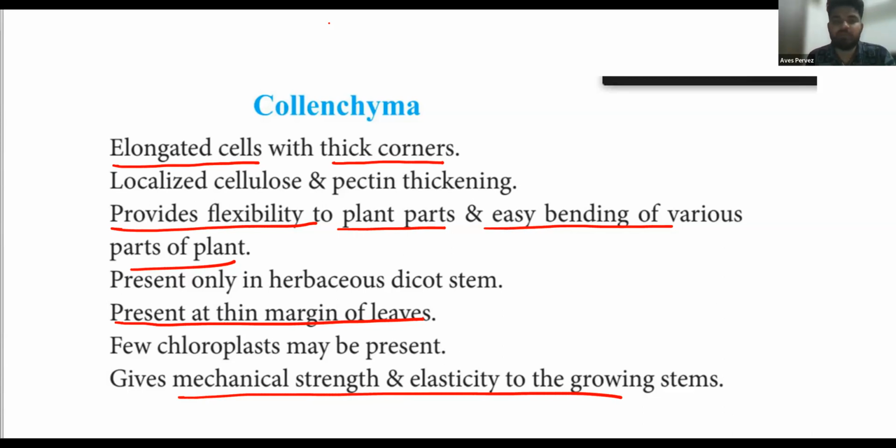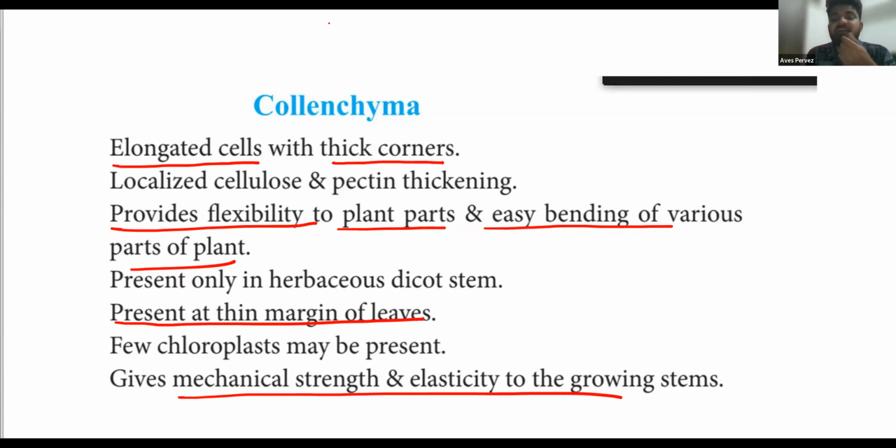Now talking about this sclerenchyma. Sclerenchyma tissues are made up of dead cells. They generally contain entirely cell walls, and a secondary cell wall is present in them.